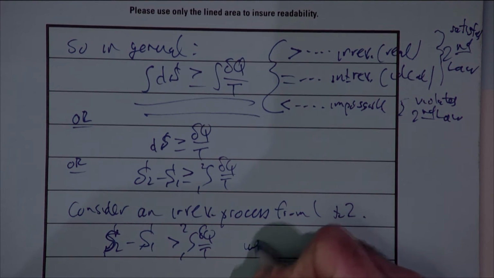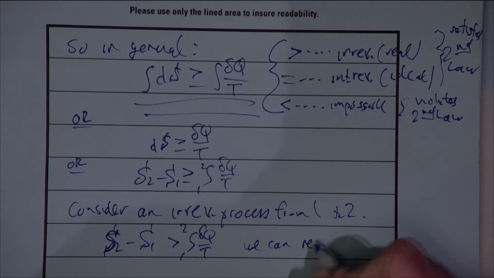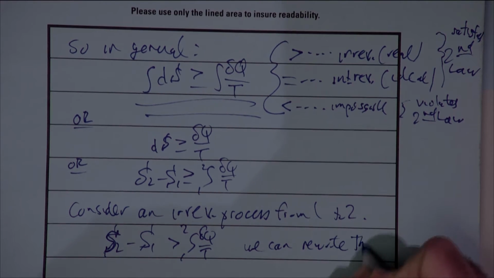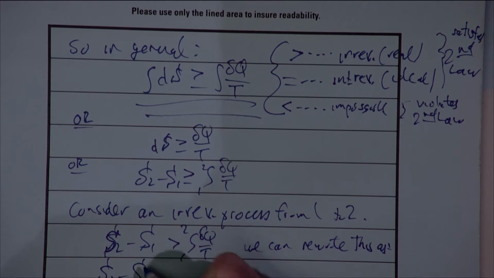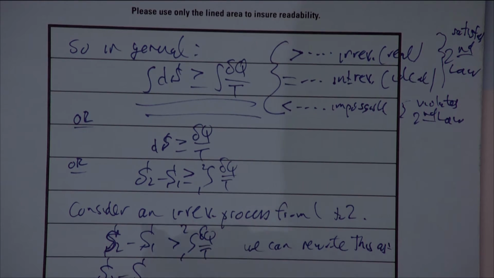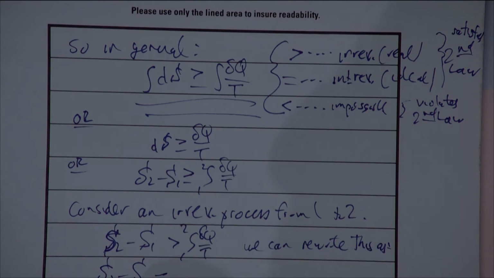So we can rewrite this. Instead of saying that this entropy change is simply greater than delta Q over T, we want to know how much greater than delta Q over T it is.